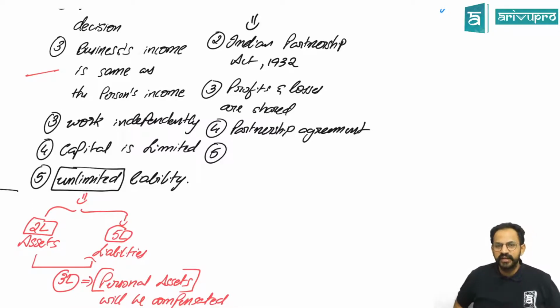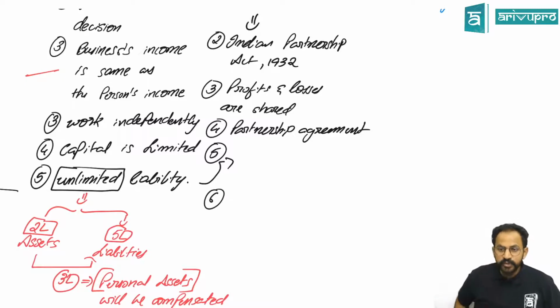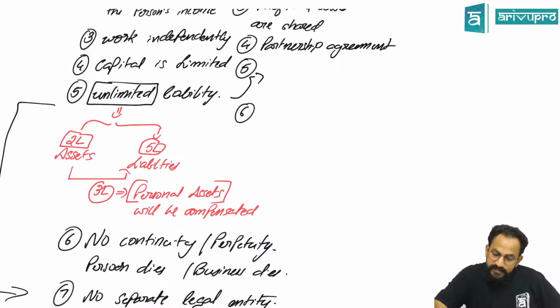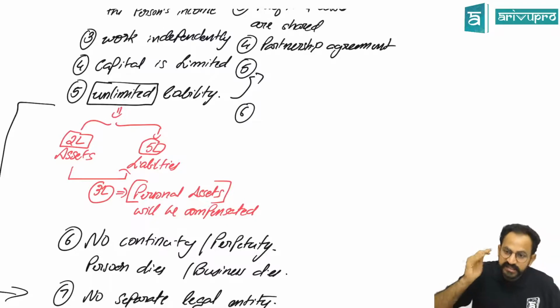What else can we write? Is it limited liability or unlimited liability? Unlimited liability. Okay, the same thing is written here also. And capital is unlimited? Not unlimited, it's comparatively higher than sole proprietorship. Comparatively it is a little higher, but still it is limited only. Okay.